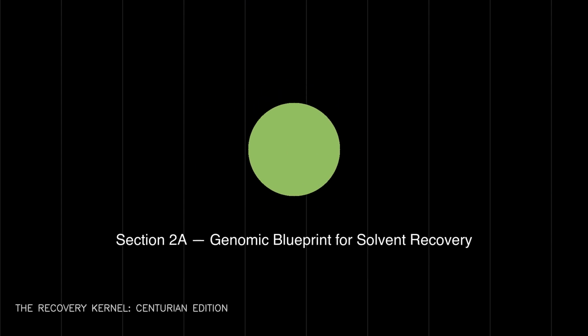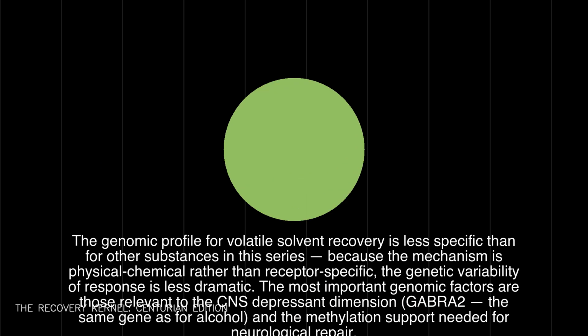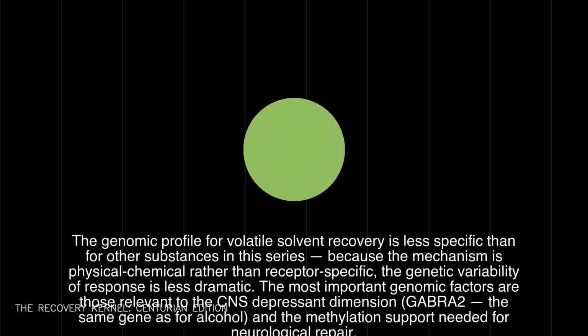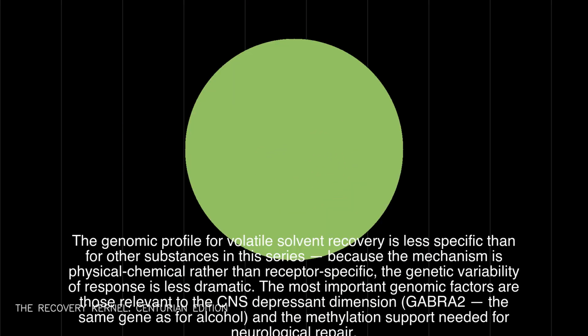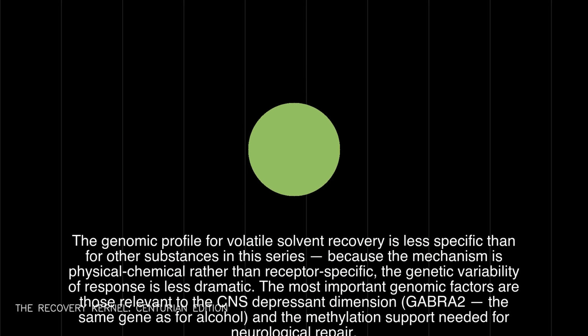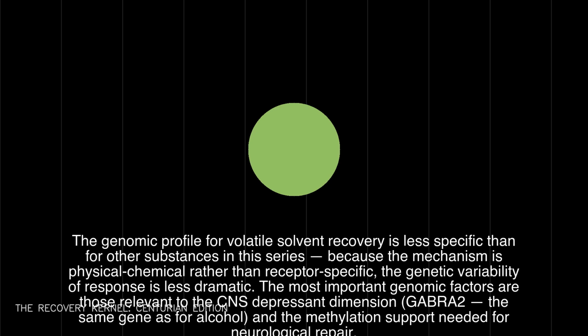Section 2A, Genomic Blueprint for Solvent Recovery. The genomic profile for volatile solvent recovery is less specific than for other substances in this series. Because the mechanism is physical-chemical rather than receptor-specific, the genetic variability of response is less dramatic. The most important genomic factors are those relevant to the CNS depressant dimension, GABA2, the same gene as for alcohol, and the methylation support needed for neurological repair.